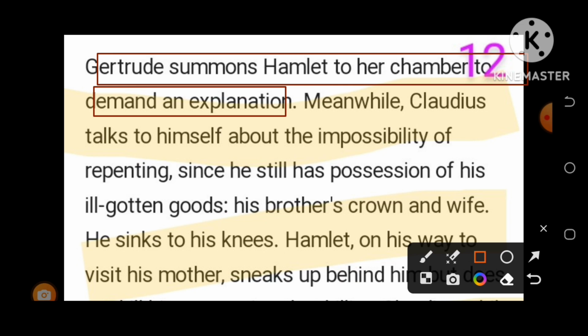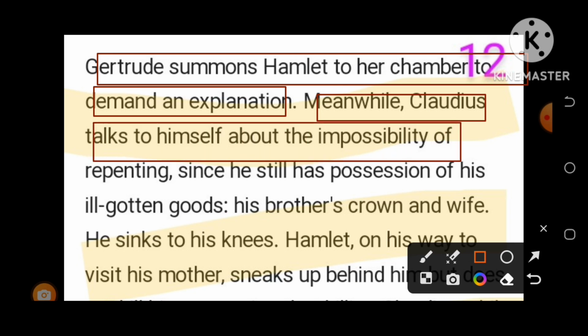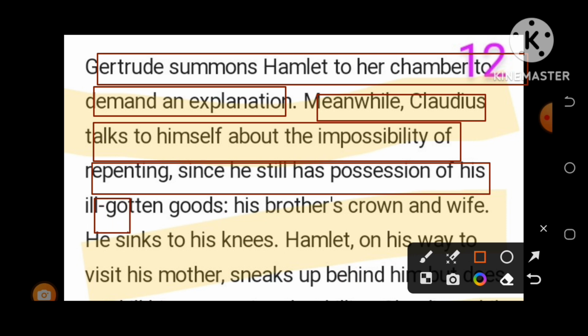But meanwhile, Claudius talks to himself about the impossibility of repenting since he still has possession of his ill-gotten goods.